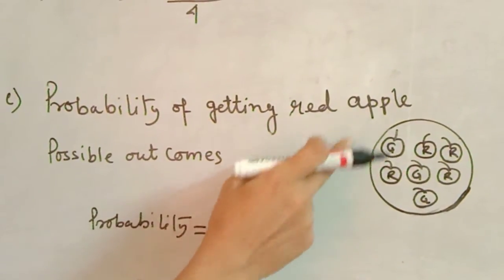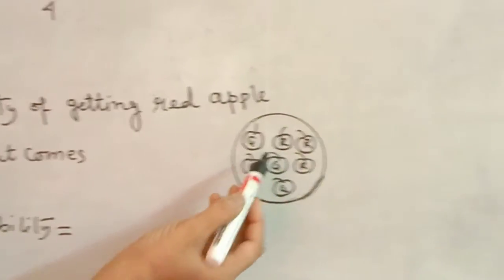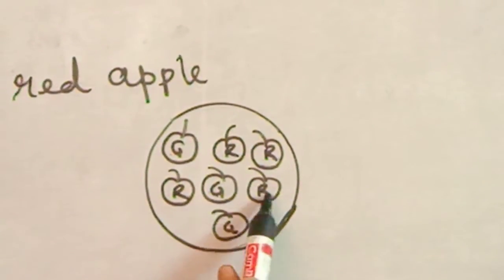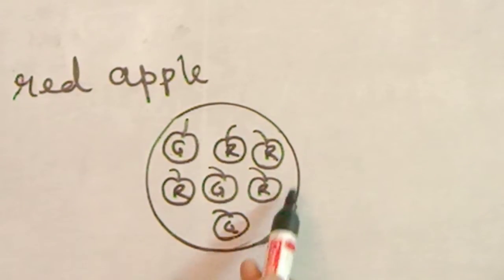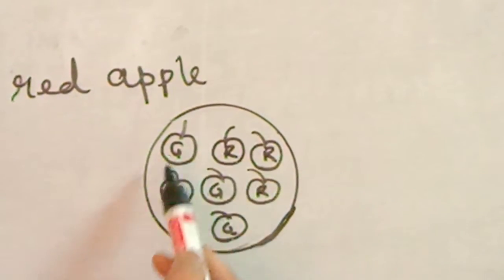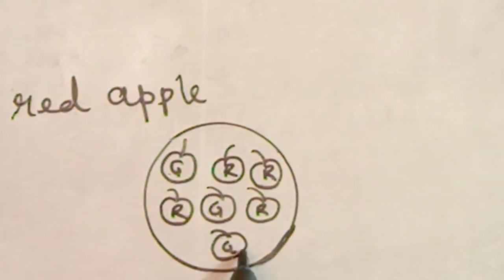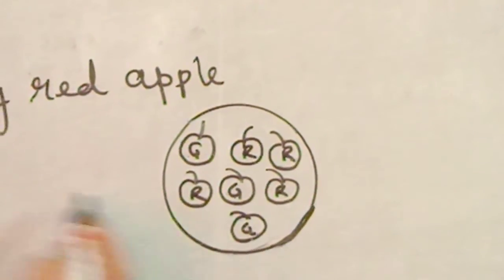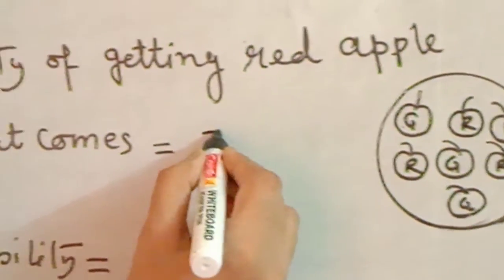Come to the next question, probability of getting red apple. You can see here green, red, red, red, green, red, green. These colors, these are the colors of the apples are here. So possible outcomes 1, 2, 3, 4, 5, 6, 7. So possible outcomes 7 apples.